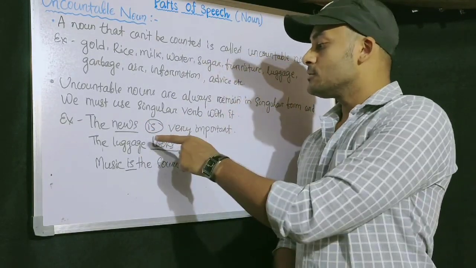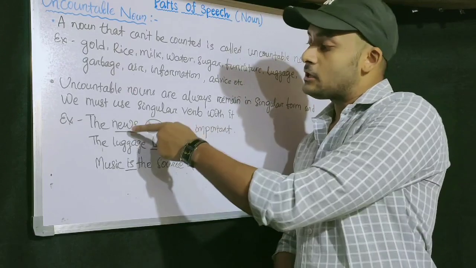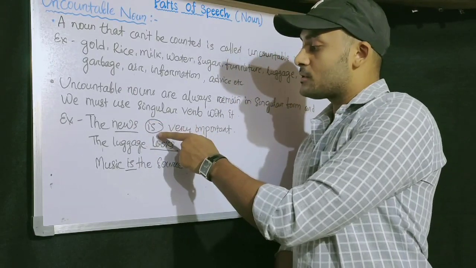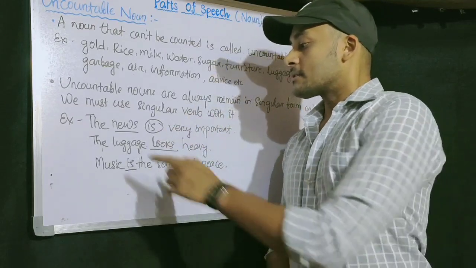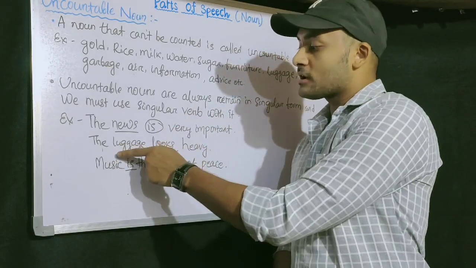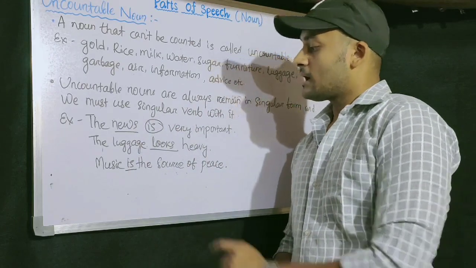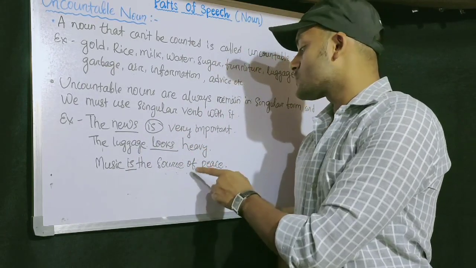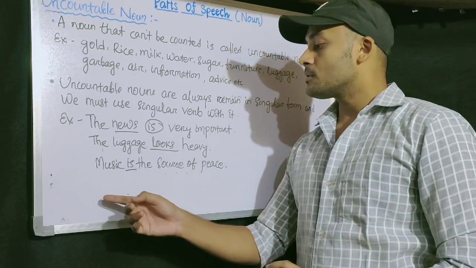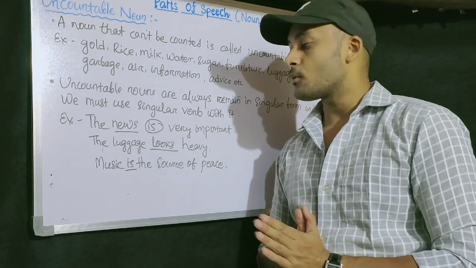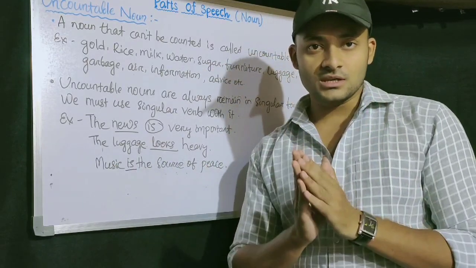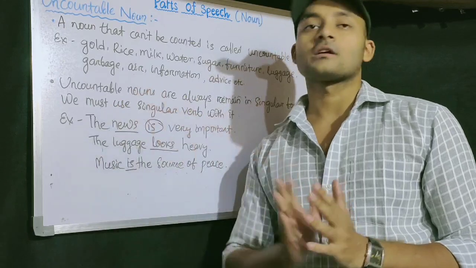Now we'll get some examples. The news is very important. News is an uncountable noun and is singular in form, so we have used the singular verb is. The luggage looks heavy. Luggage is an uncountable noun and we have used a singular verb with it. Music is the source of peace. We have used a singular verb with the uncountable noun music. Can you count music? No. So it is an uncountable noun.